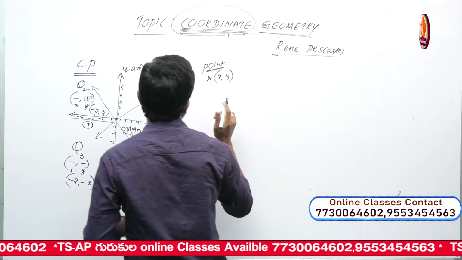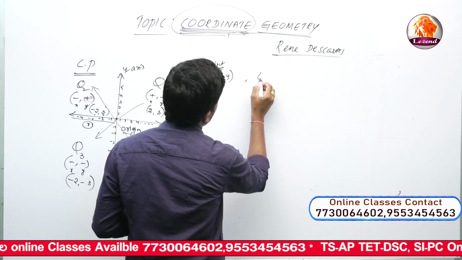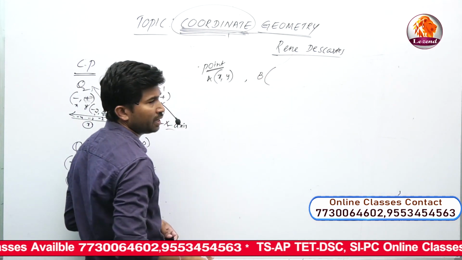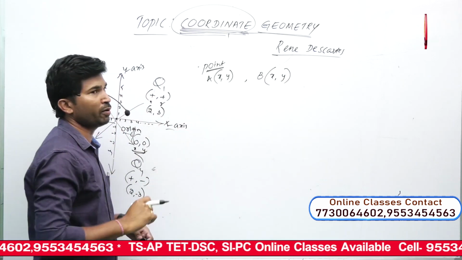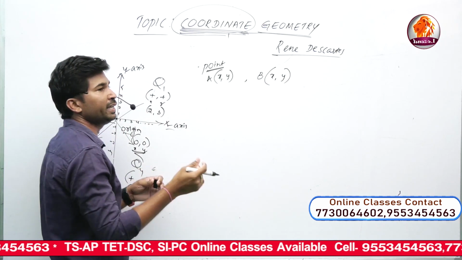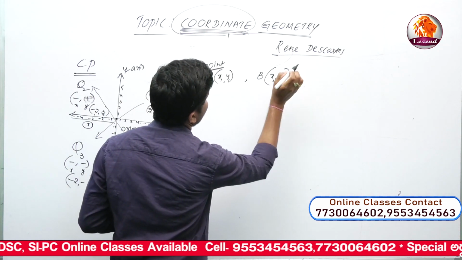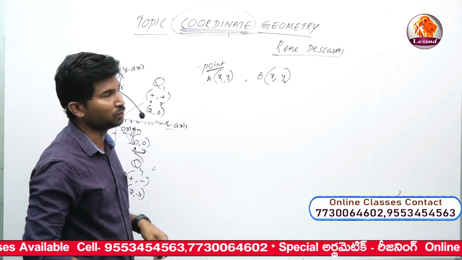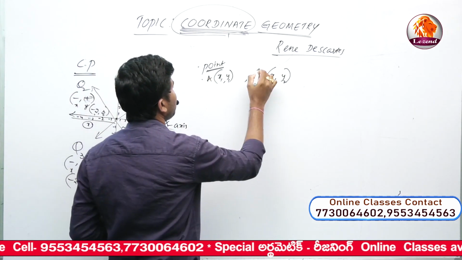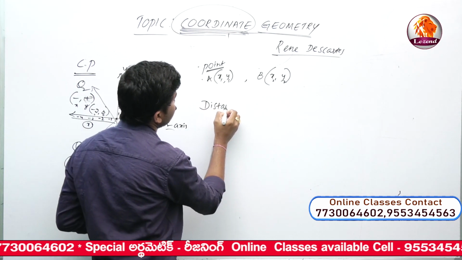Once again repeating that, the point is x comma y. I am taking one more point B, that is also x comma y. Again we have a doubt whether both have x comma y or not. That's why we indicate x1 comma y1 and x2 comma y2. So now we have point A and point B. Now we are going to discuss the distance between two points.